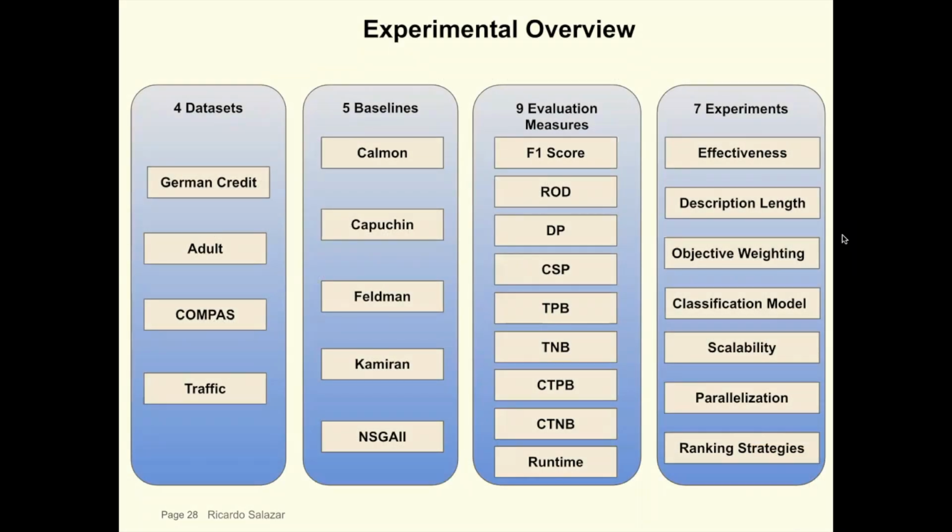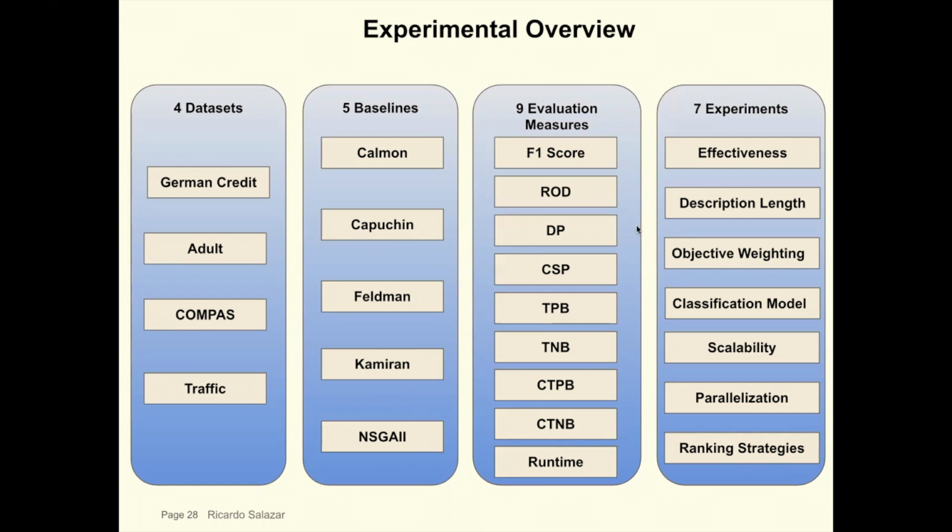To test our system, we use 4 datasets that are known for showing bias against certain groups of people. Moreover, we use the traffic dataset to observe how our system scales with a large number of rows and a large number of original features. We compare our system against 4 fairness-aware methods, and we also use the state-of-the-art multi-objective feature selection approach, NSGA-II, to compare with our two-phase approach.